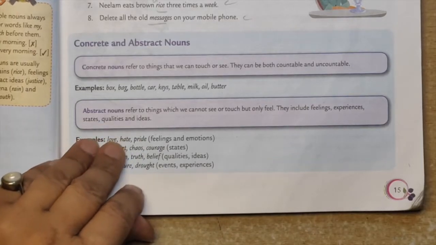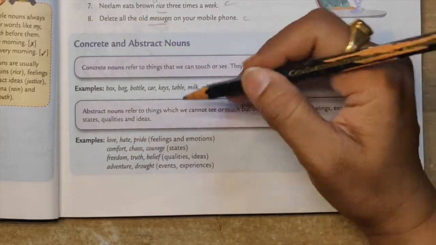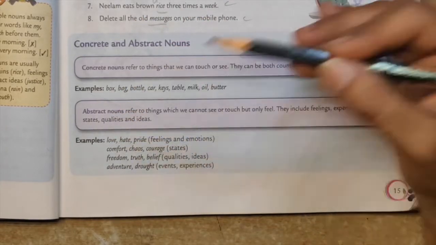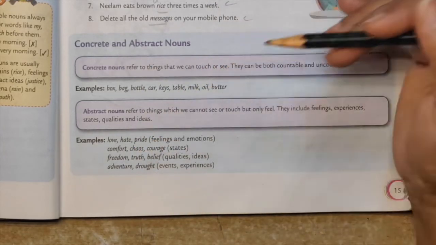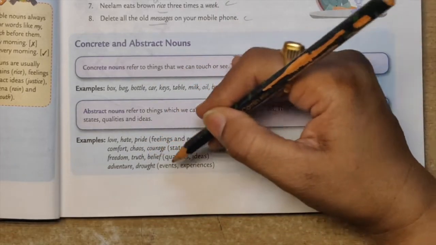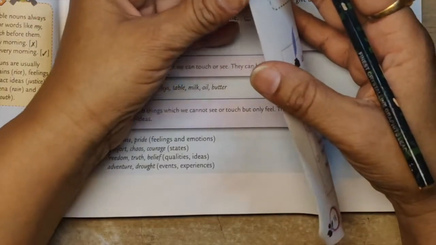Feelings and emotions you can have so many things like love, hate, pride. States, comfort, chaos, courage. Qualities, you can have freedom, truth, belief. Events and experiences, you can have adventure, drought.